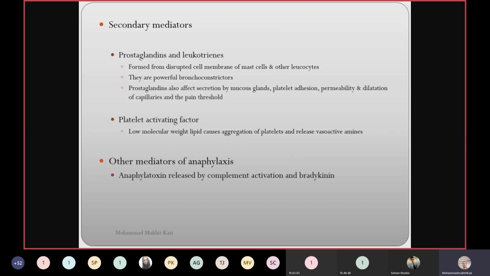Which are the secondary mediators? Prostaglandins and leukotrienes. These are formed from the disrupted cell membrane of mast cells and other leukocytes. They are powerful bronchoconstrictors. Prostaglandins also affect secretion by mucus glands, platelet adhesion, and permeability.